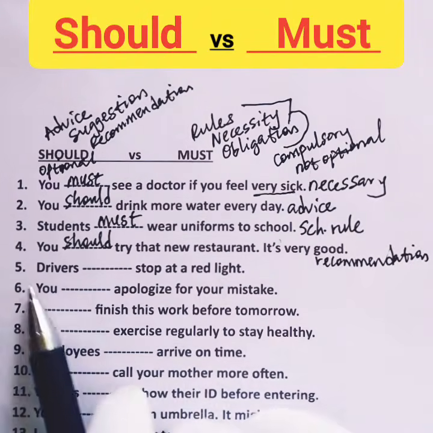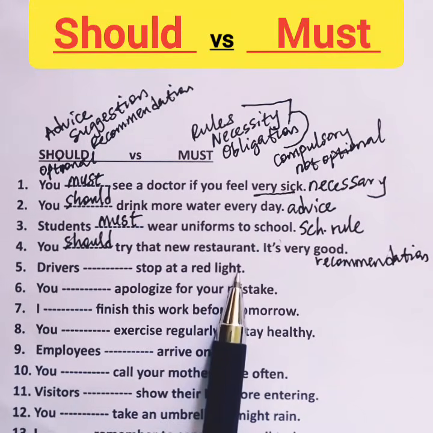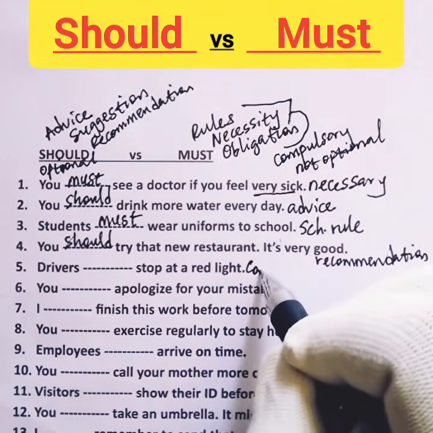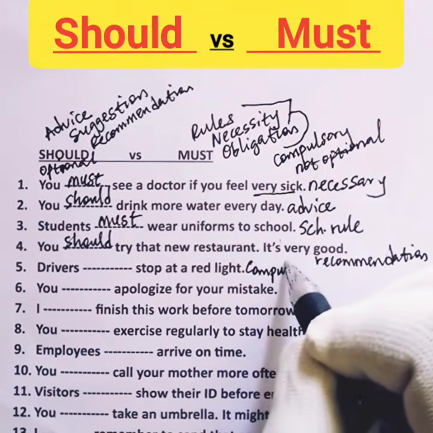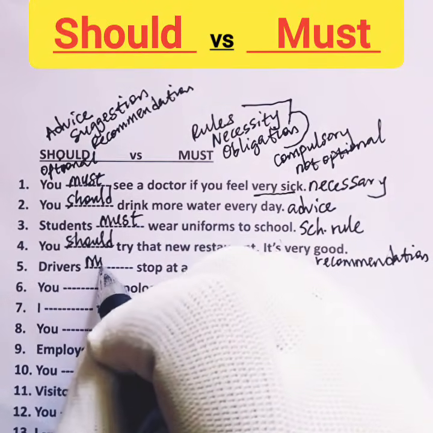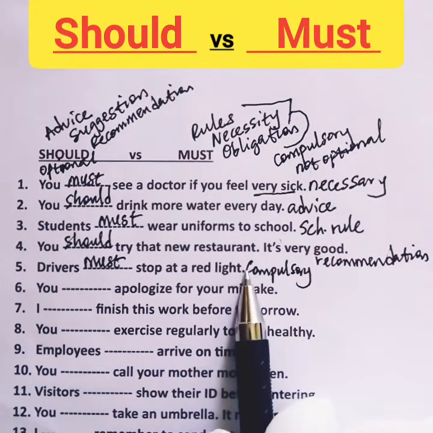It's very good. 5. Drivers blank stop at a red light. This is a driving rule, so it is compulsory to adhere to rules. That means must is correct. Drivers must stop at a red light.